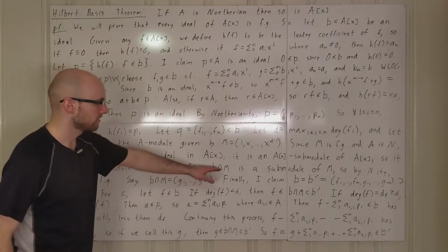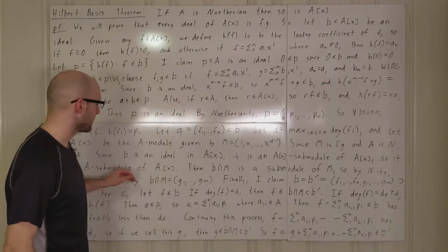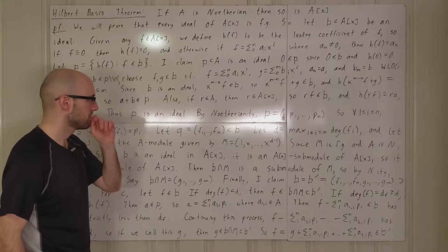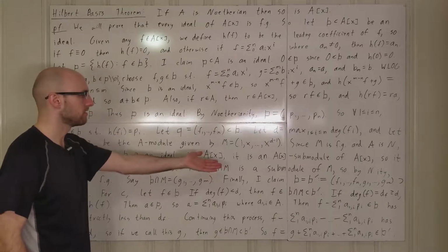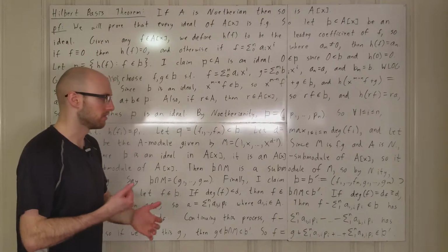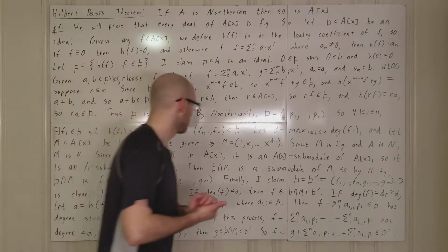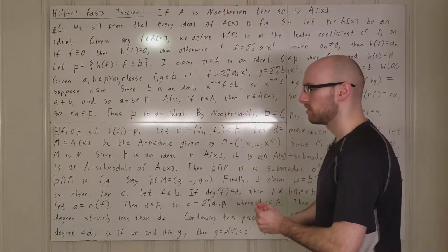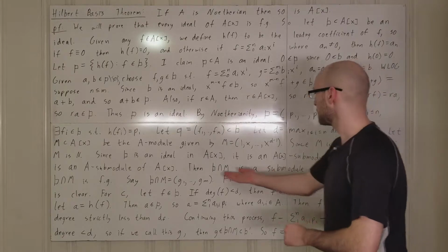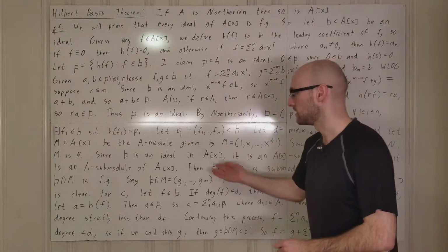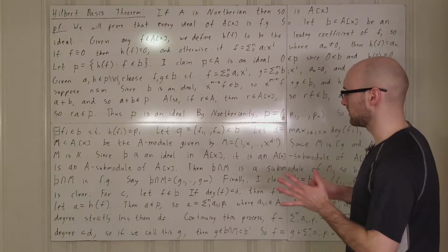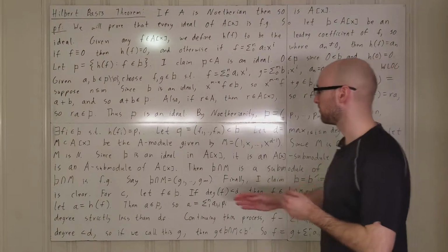So this intersection is also an A submodule of M. But M is Noetherian, so submodules of Noetherian modules are finitely generated, so the fact that this is a submodule of M means that it's finitely generated. Alright, and so let's say it's generated by g1 through gm.